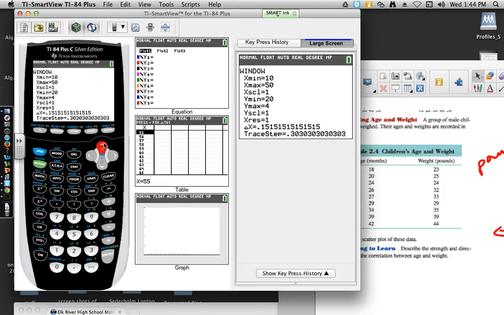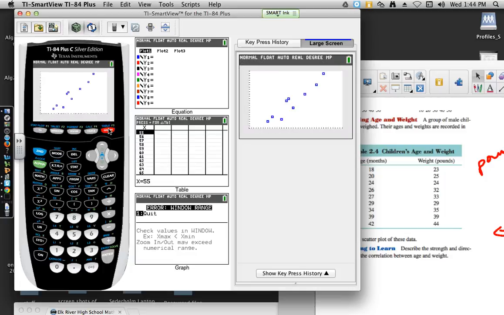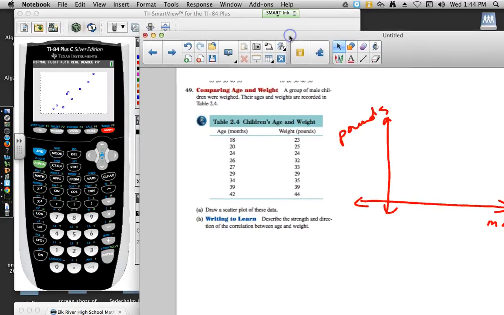And it did not take the 5. There we go. Try again. And graph. And so that's what you would try to approximate on your paper, is what you see there. So we've got kind of a little cluster of 3 down here, and then we go up a ways. And truly it is just trying to approximate for me what that looks like.